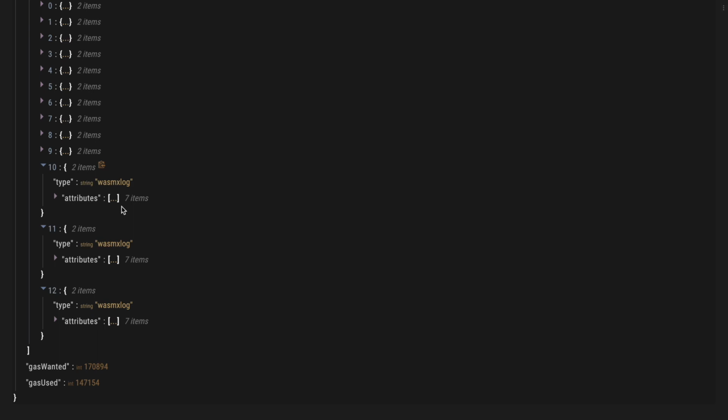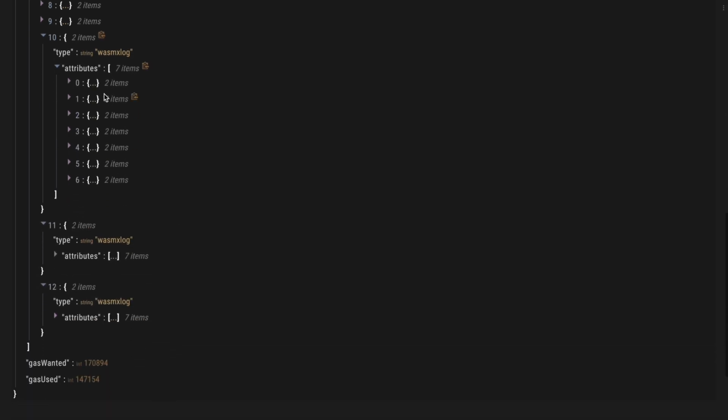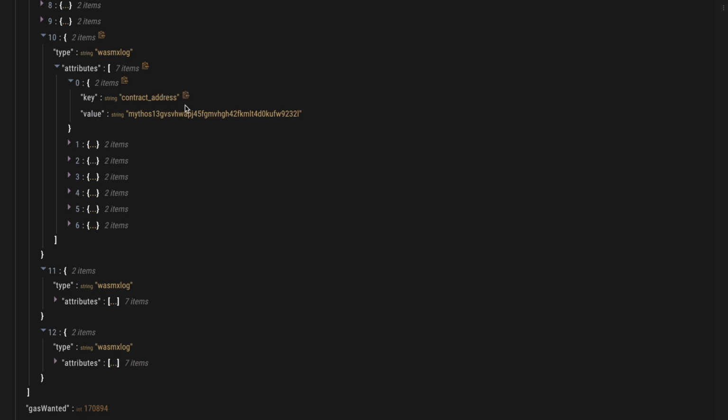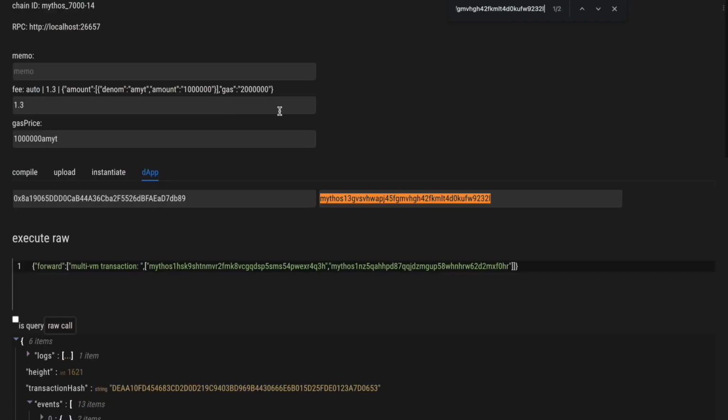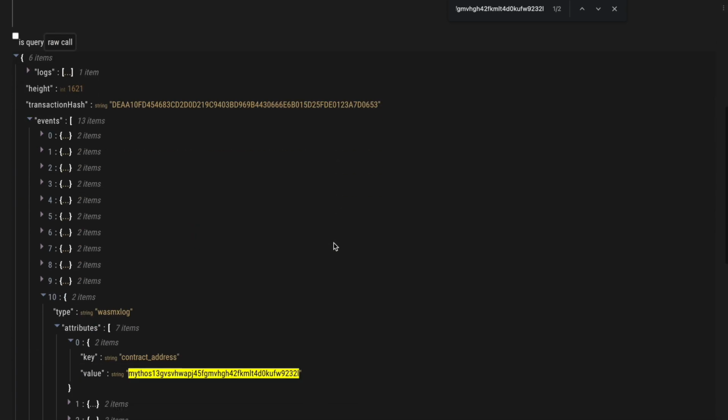And we expect that the first WasmX log was logged by the Python contract, the second one by the JavaScript contract, and the third one by the Golang contract. A WasmX log means that the event was logged from inside an execution environment. So let's look at the attributes for the first log, and we see the contract address, which is the contract address for the main transaction, and this is the Python contract address. So if we do a search on the same page, we will see that this is the address of the contract that our transaction has targeted.